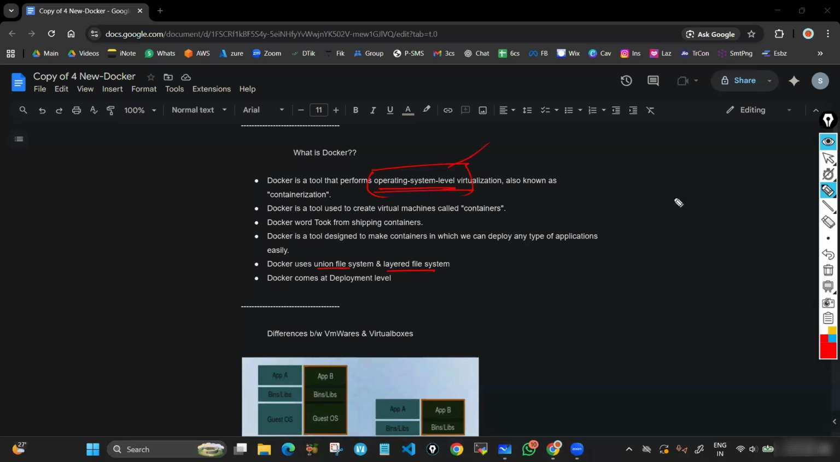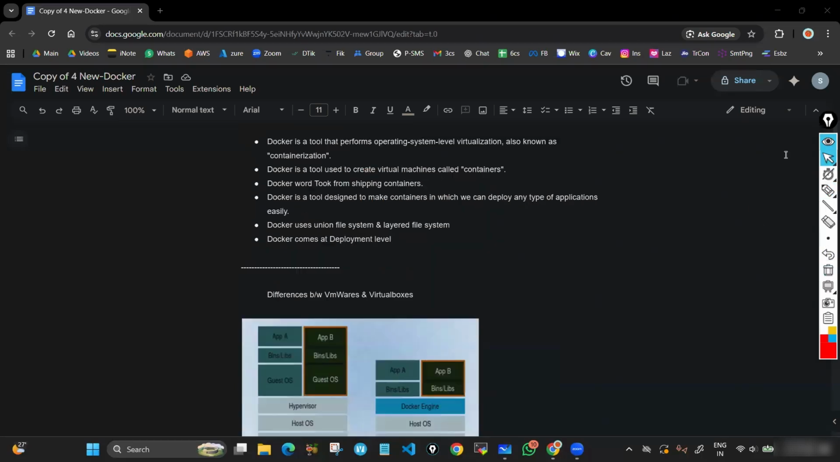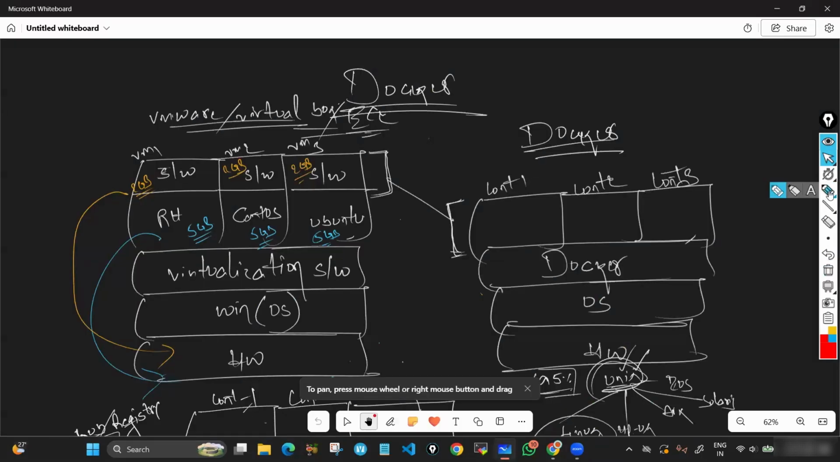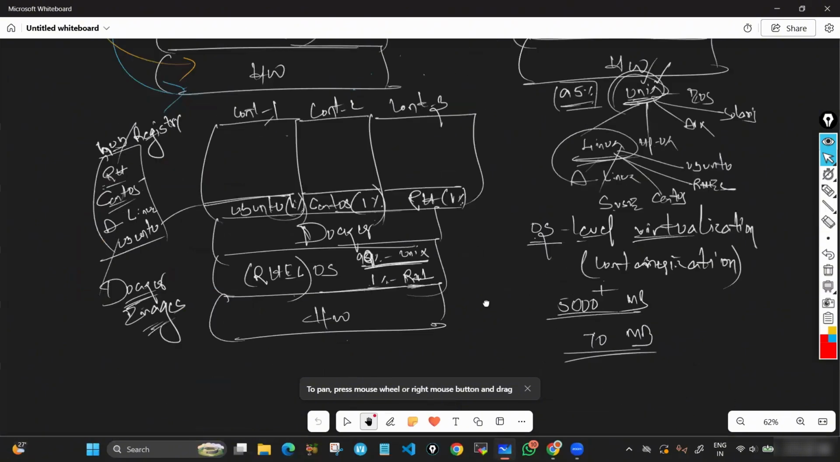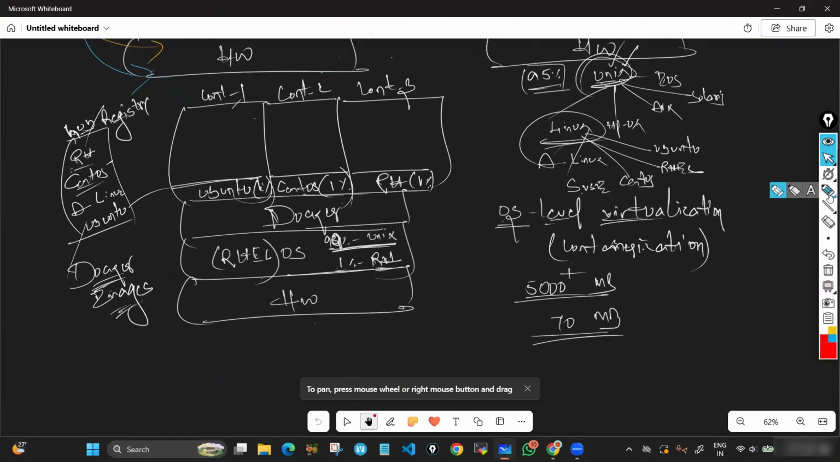Yesterday, we have seen already what is OS level virtualization. OS level virtualization means containers are depending upon the base machine's OS virtually. Containers are depending upon the base machine's 99% Unix virtually. That is what we call OS level virtualization.